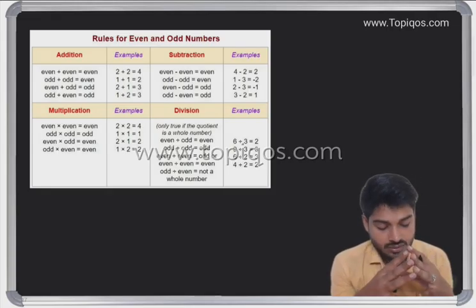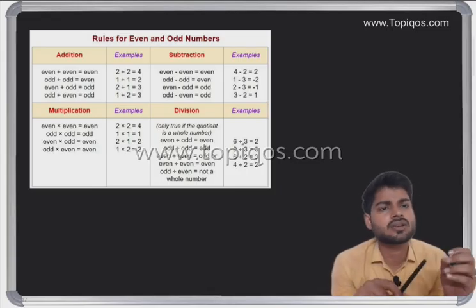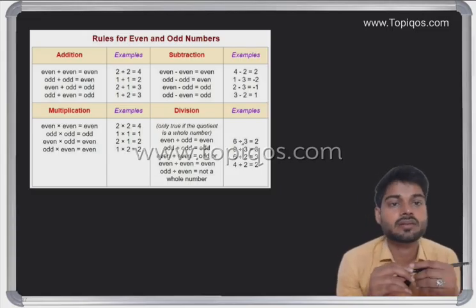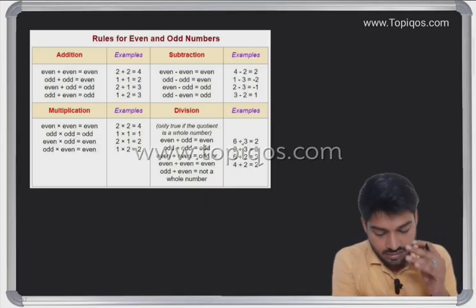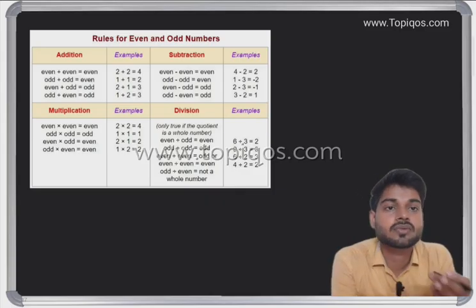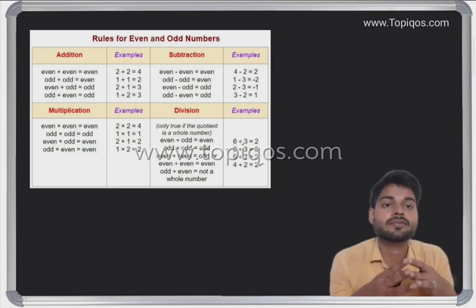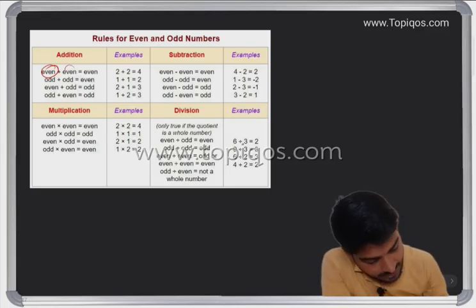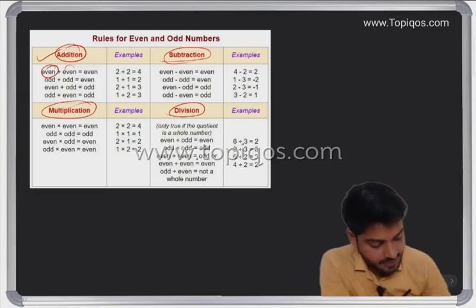If we understand the rules of even and odd, it can be easy to understand the questions in the real exam, and it would be doable in the exam. There are several rules for addition, subtraction, multiplication and division.